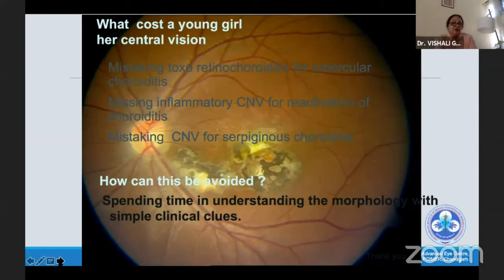This is an old case which I'm showing based on the clinical acumen, but these days we have a lot of imaging modalities. But as Manisha pointed out very rightly, your eyes will not see what your brain does not know. So train your brain to look at the phenotype and not go by investigations or whatever is happening in the rest of the body. Some tests, some immunological tests, somewhere in the body, you start pushing the treatment. That's not how it should be. Thank you very much, Kanika, once again.